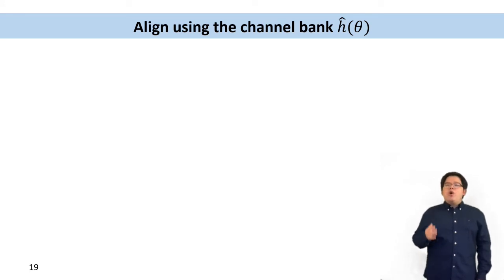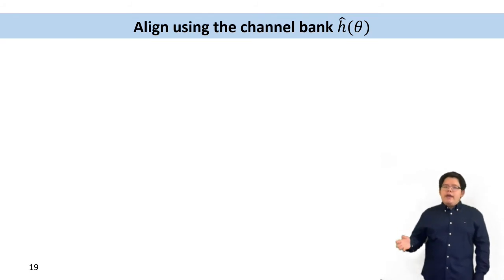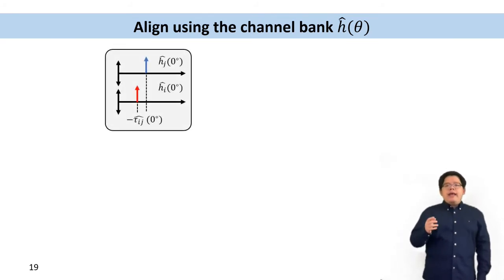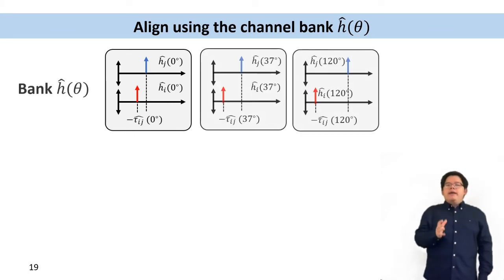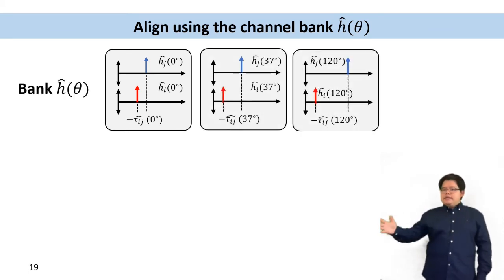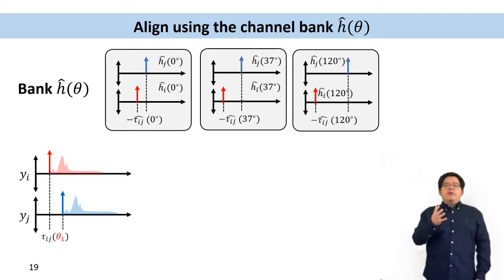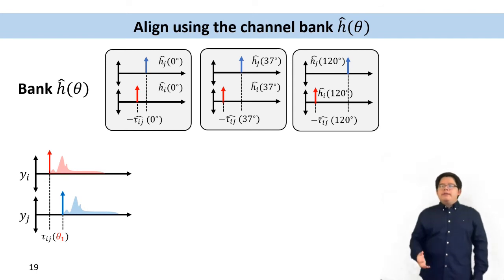Next, let's see how to align the signal if we don't know the AOA theta 1. We first compute all the possible microphone delays for every AOA theta, and each delay can be thought of as a pair of channels whose channel delay is negative tau ij theta. And we can construct a channel bank h hat theta using these delays. Now, assume I have the received signals where the direct path is from theta 1. I don't know theta 1, so I mark it red.